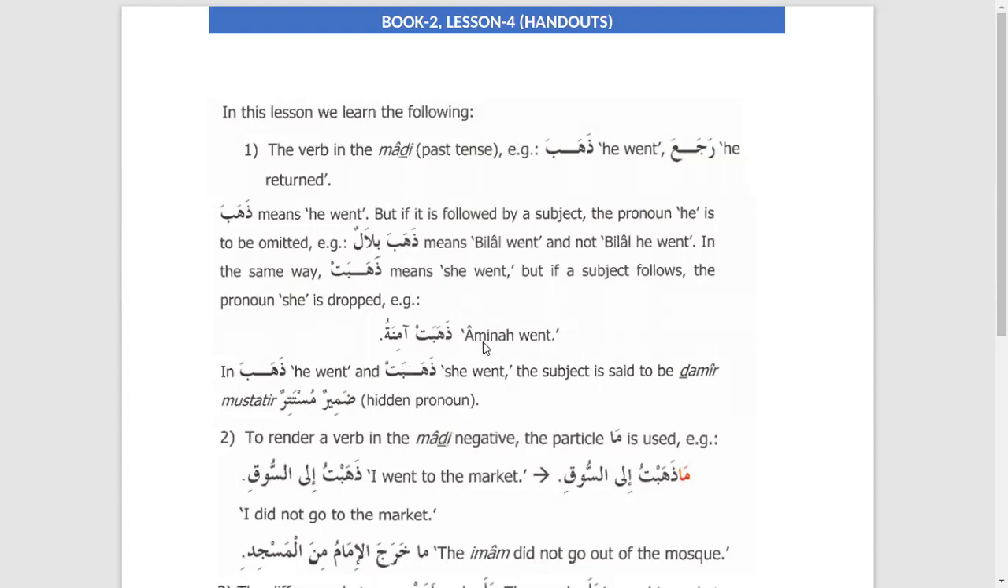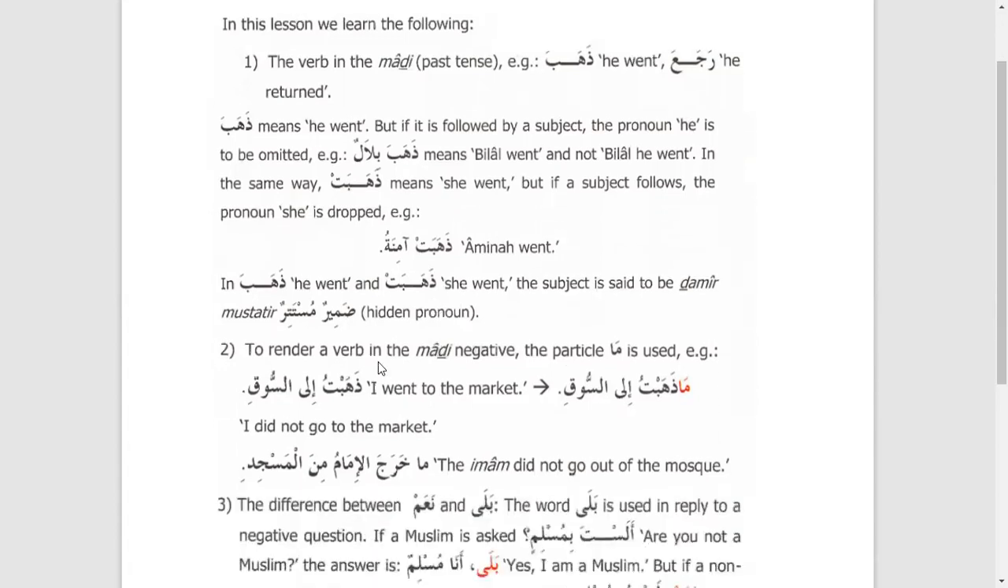So dhahabat Aminatu, Amina went. So in dhahaba he went and dhahabat she went, the subject is said to be damir mustatir, hidden pronoun. So the pronoun is there and it is hidden. Sometimes it becomes active and sometimes it becomes inactive. As you mentioned, Irfan, when we say he went, dhahaba, he is active now. But when we say dhahaba Bilalun, now Bilal is active and he becomes inactive.